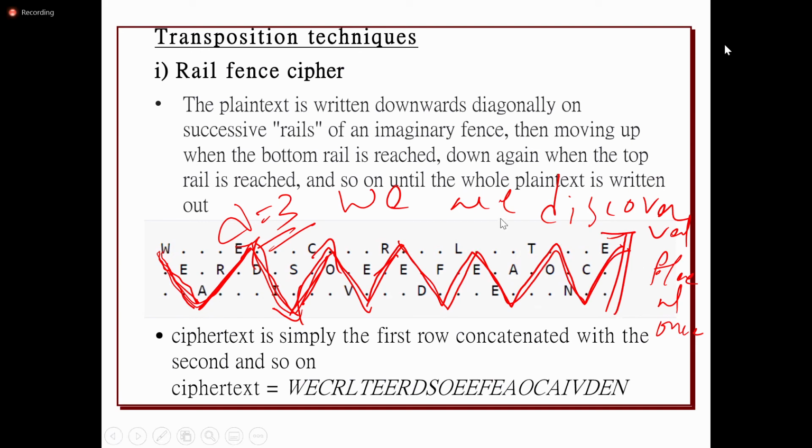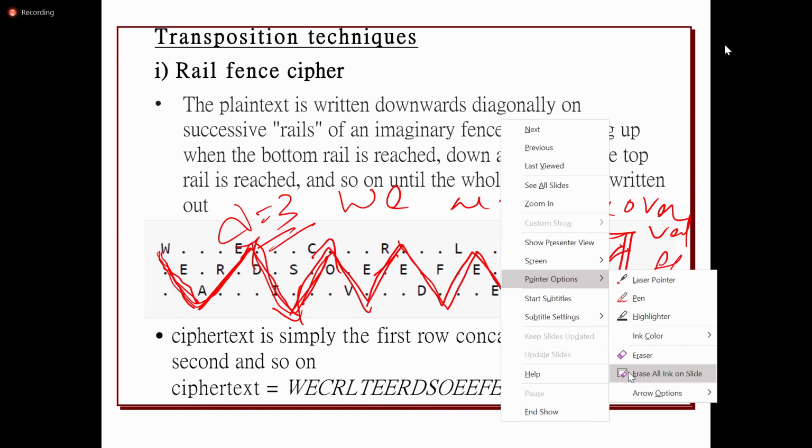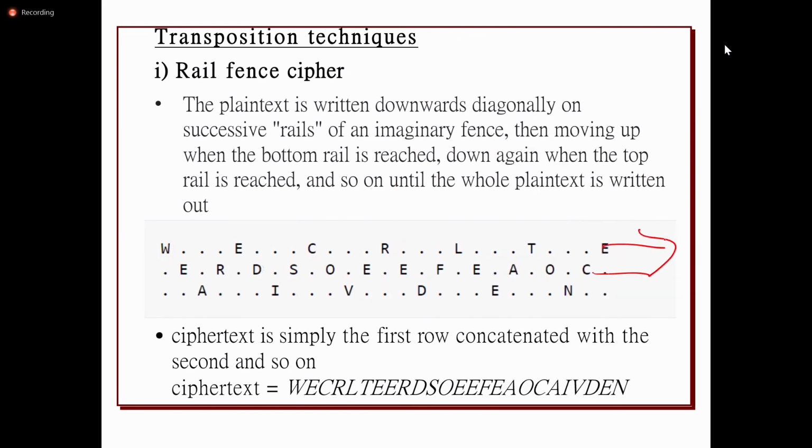And while collecting the ciphertext, it reads row wise. So first it takes entire row 1, then 2, and then 3. Suppose if you observe, up to E is the first row, and up to C is the second row. Like this, it is going to take from A onwards, third row. So it will collect the ciphertext. This is the rail fence technique.